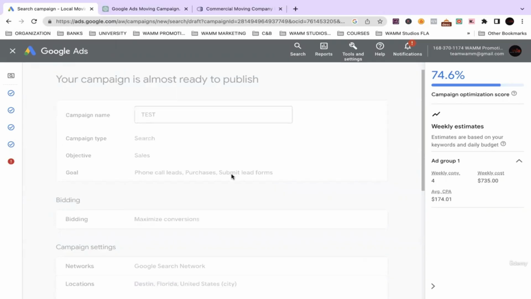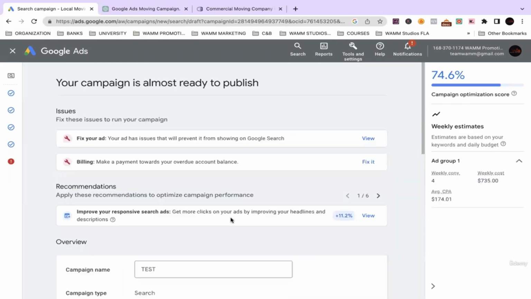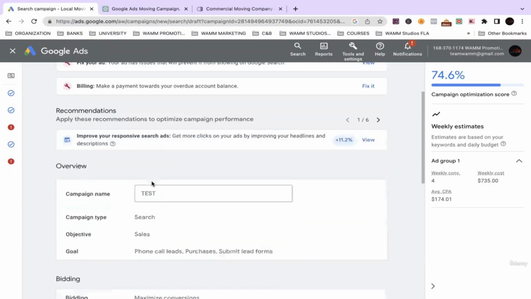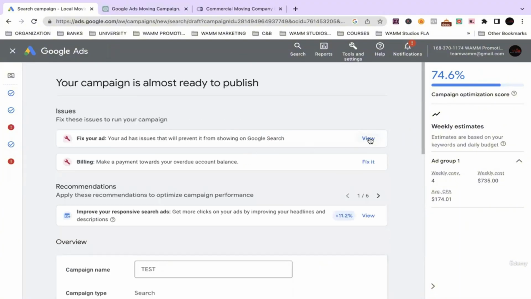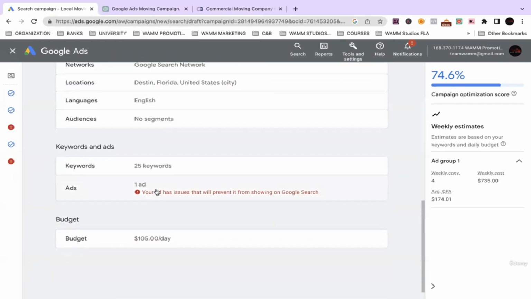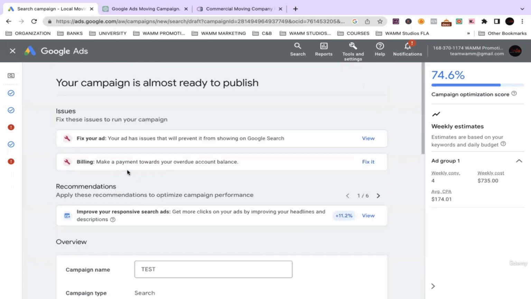From here, it's going through and checking our campaign. It's saying our ad has issues. Now I know our billing, this is an old account, so of course we have to fix the payment option.